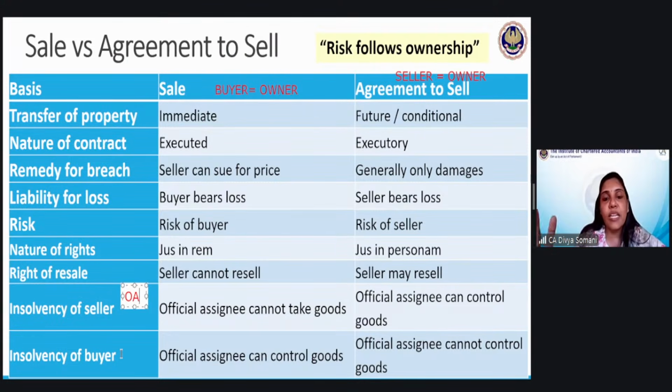The seller has different rights, we will study. The seller has a right of lien. He has a right to stop in transit and all. And then he can finally file a suit on the buyer. So that is the third right which he has, or he has a right to resale, and all those rights. But for the time being, if it is considered as a sale, because the buyer is already the owner, whether or not he has paid the full amount, he will be considered as the owner and the official assignee will have full control over the goods.